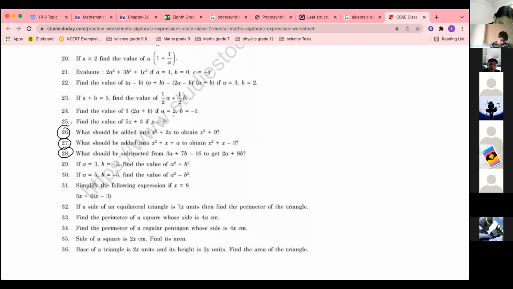Ma'am, I gave 26. 26th is wrong, Mohammed. Yahya, there is a sign mistake in 27th. Answer is -3 minus a, na? Sign will change in all the parts. Aisha Yahya, correct answer. This answer is -3 minus a. Ibrahim, 9 minus 2x. Please put a minus sign before the bracket so that all the signs change. Ma'am, I forgot to change.